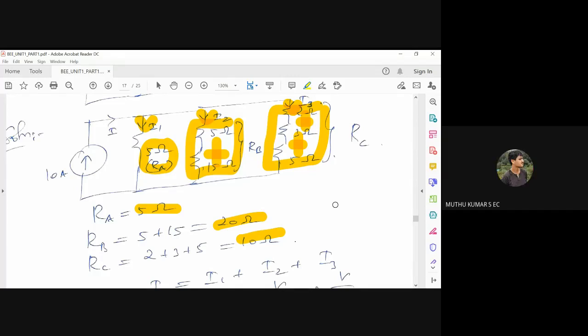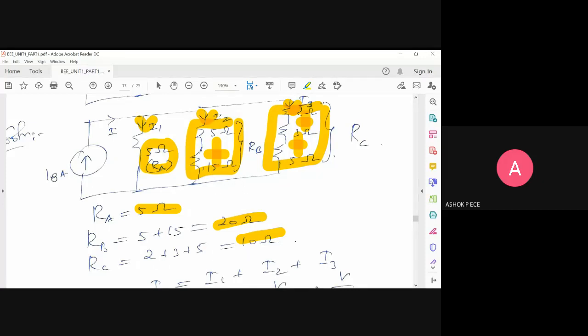Sir, the currents have names, right? So what are the current names they have given you? I'm showing it to you. I1, I2 and I3, sir. So by KCL, what is the statement of KCL? Incoming current equal to outgoing current.